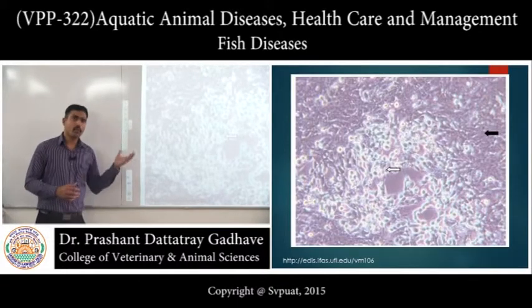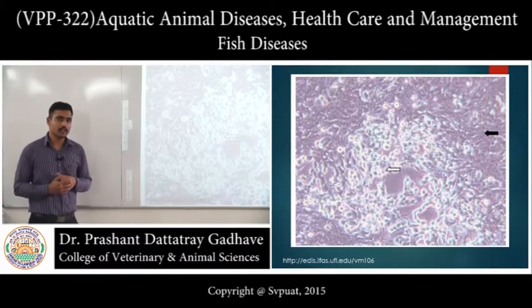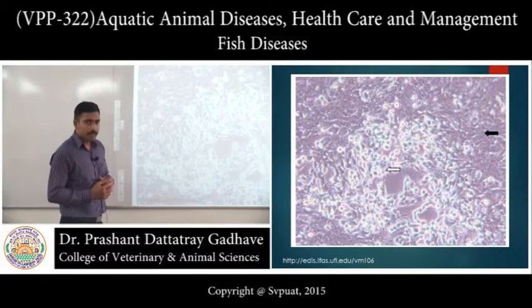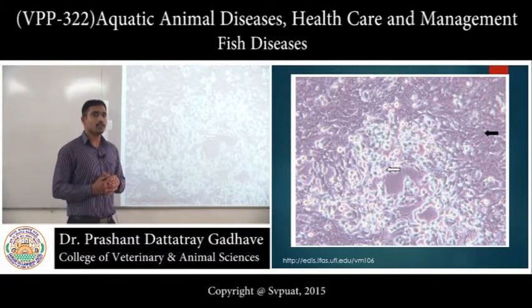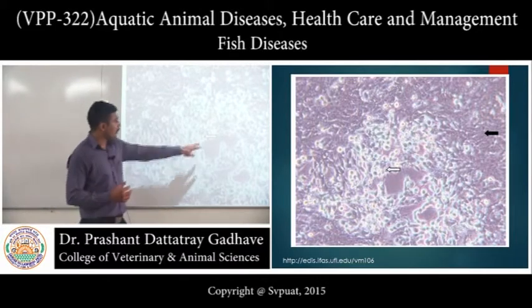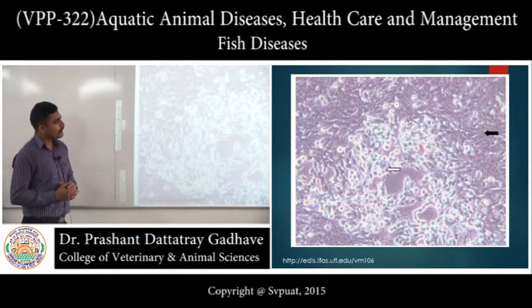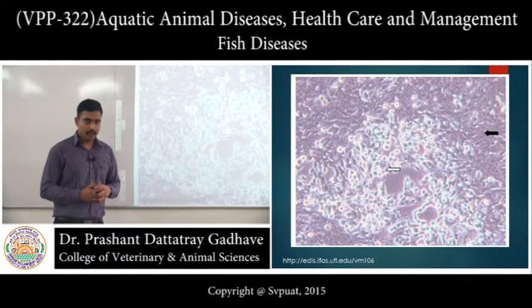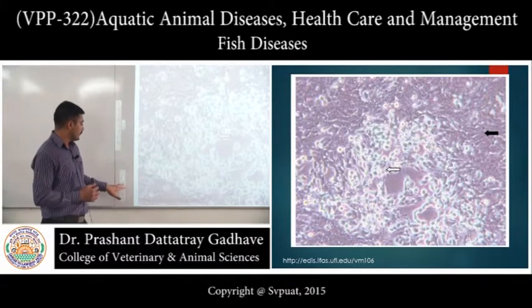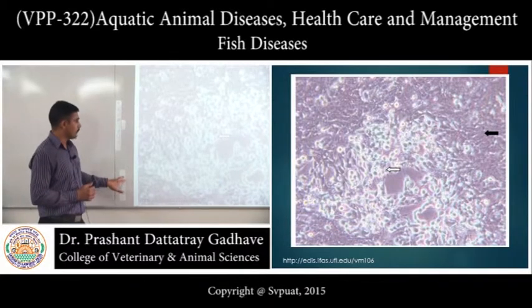Now this is the photomicrograph of the cell culture where this spring viremia of carp virus is growing. This hollow white arrow is showing the necrosed cells, while the black arrow is showing the live, intact, apparently healthy cells.